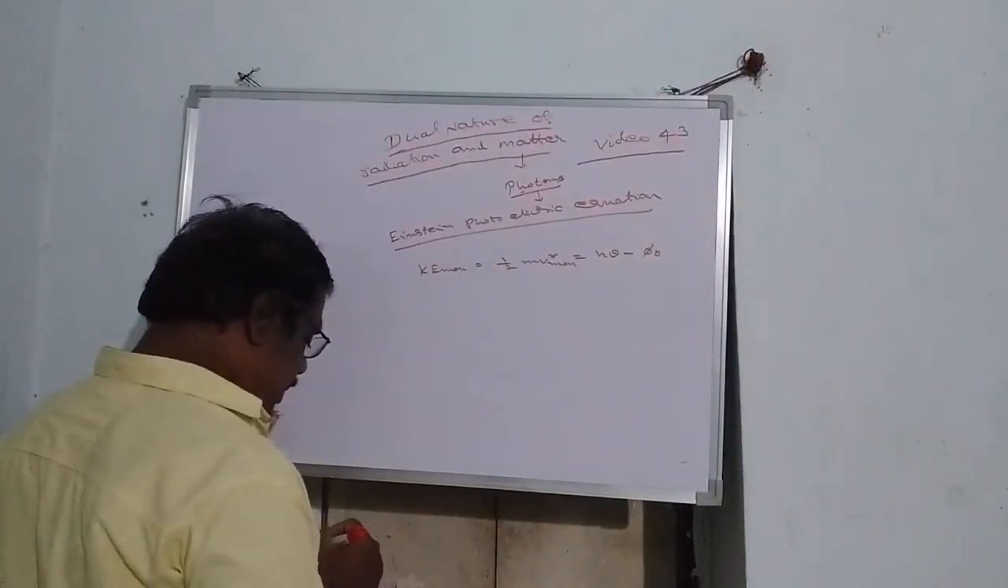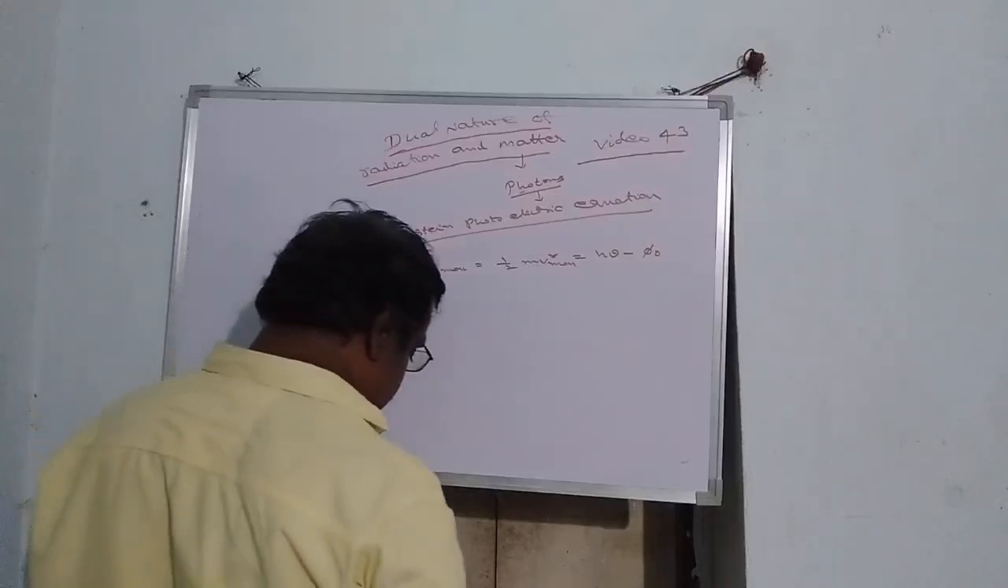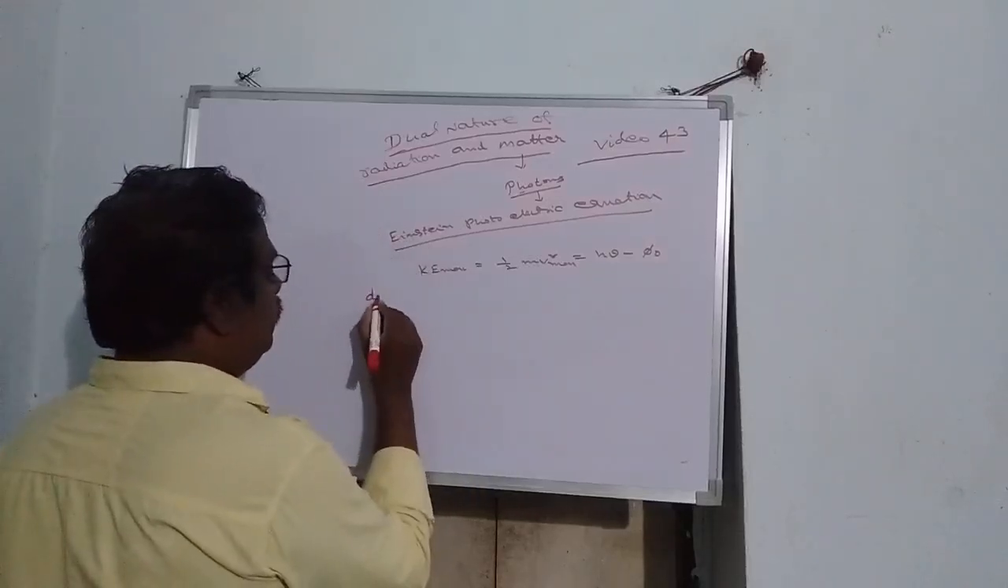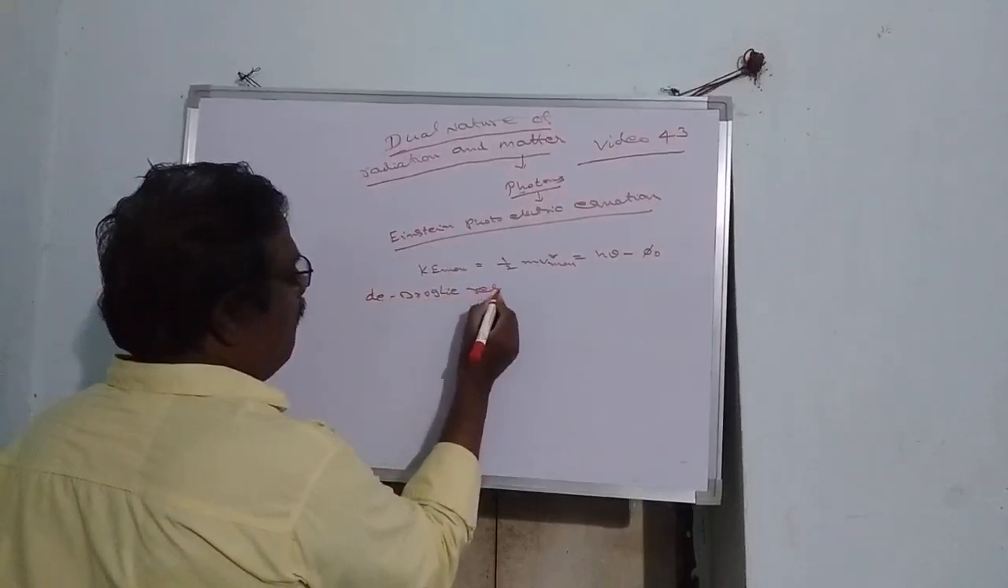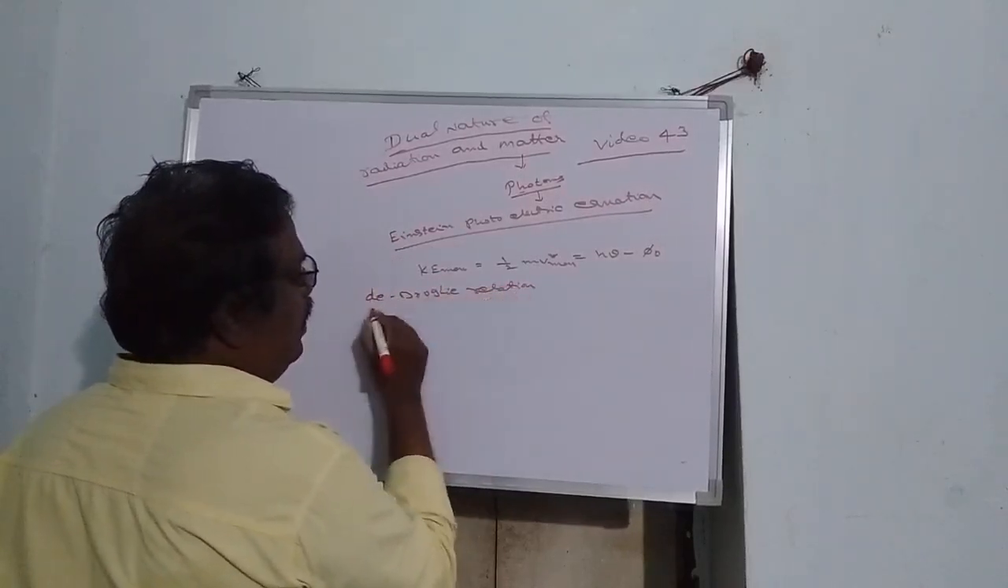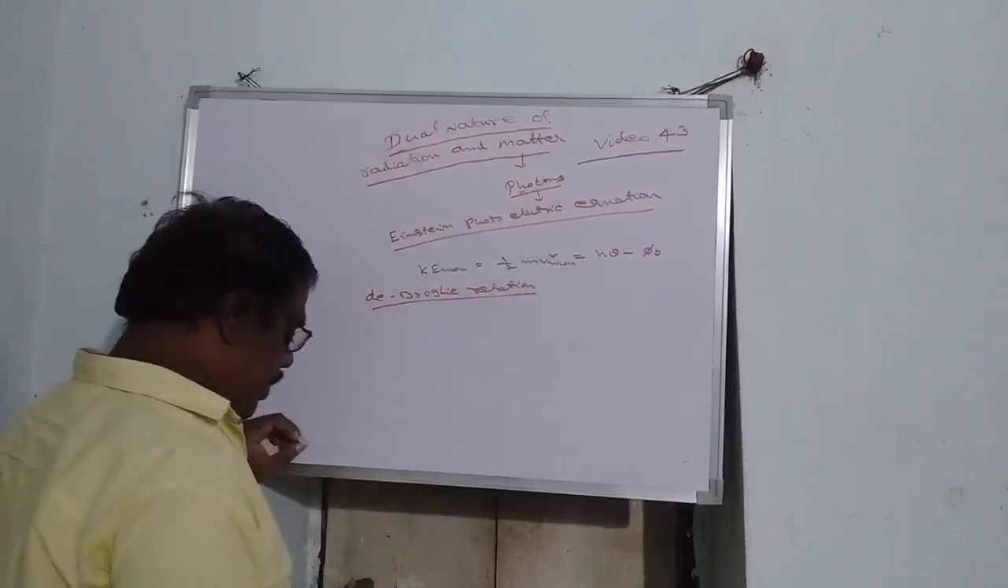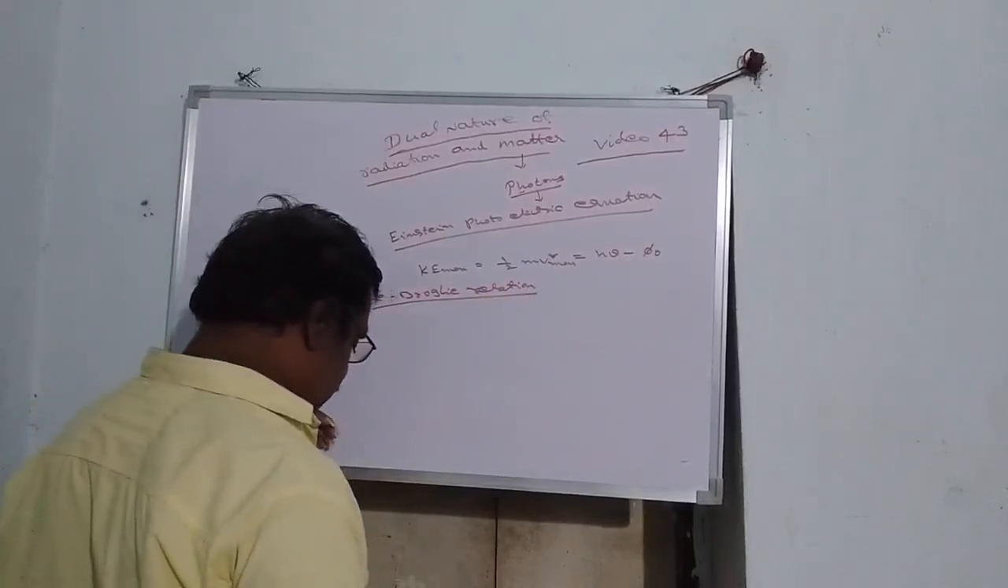Next, the de Broglie relation, and explain the terms. What is the de Broglie relation, and explain the terms in it.